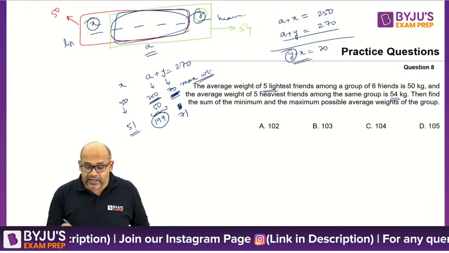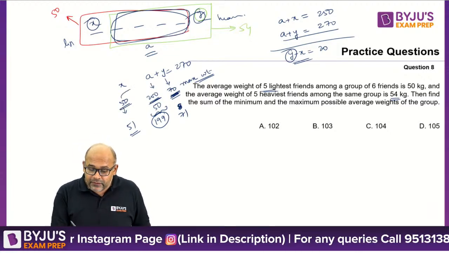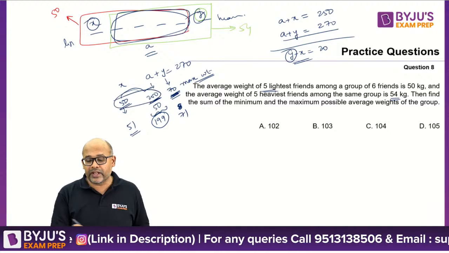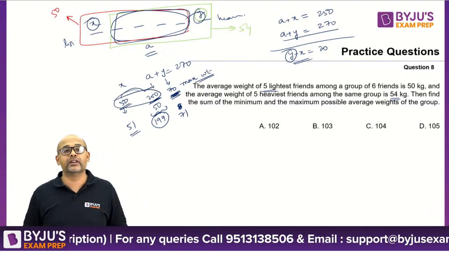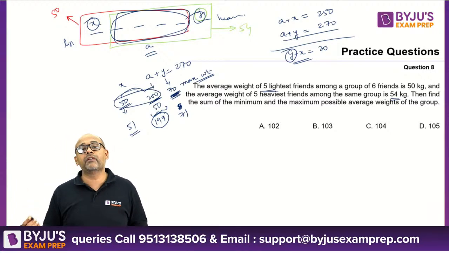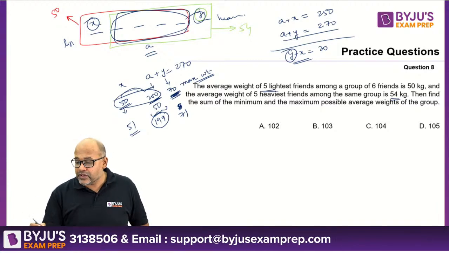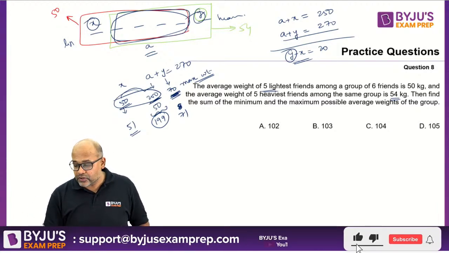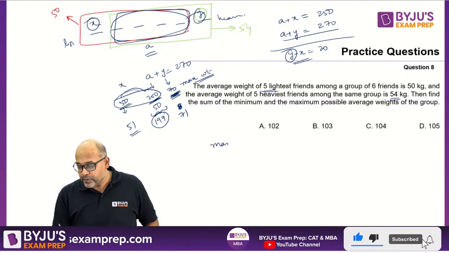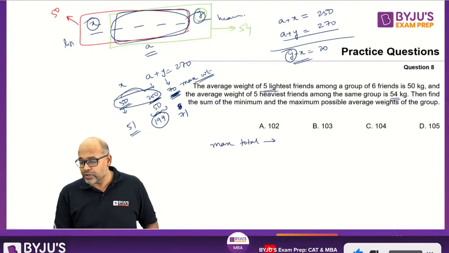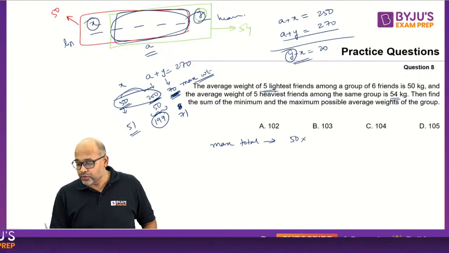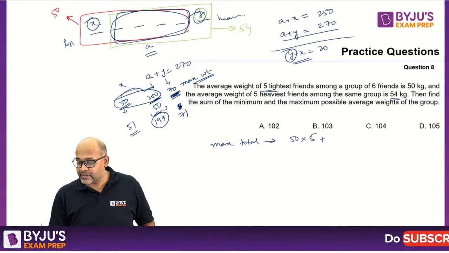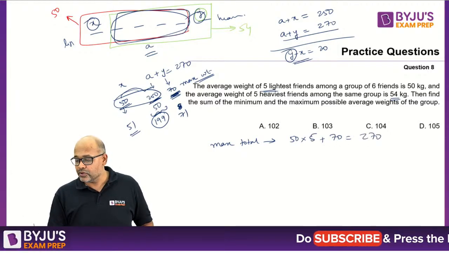Now how did I get that 70? Because I realized that if all of them are 50s, 50, 50, 50, I'll be left with 70 over here. So the highest possible value of Y is 70, in which case I'll get my X as 50. So the maximum total is 50 into 5 people plus 70, which is 270 kgs.